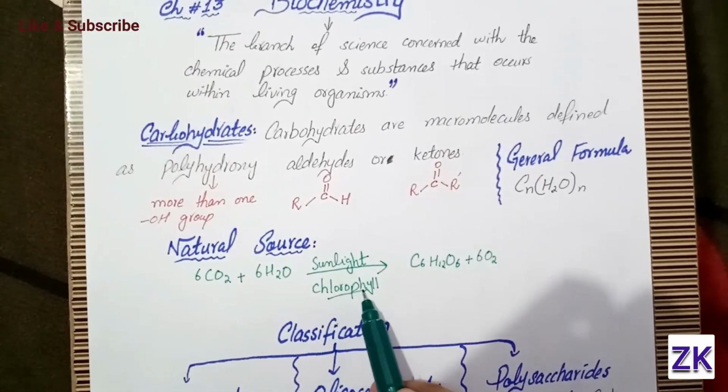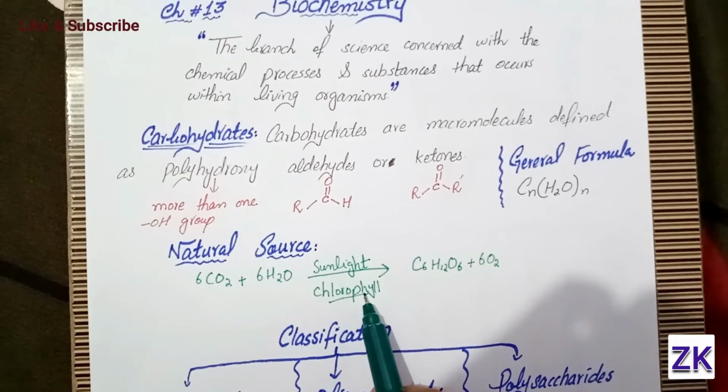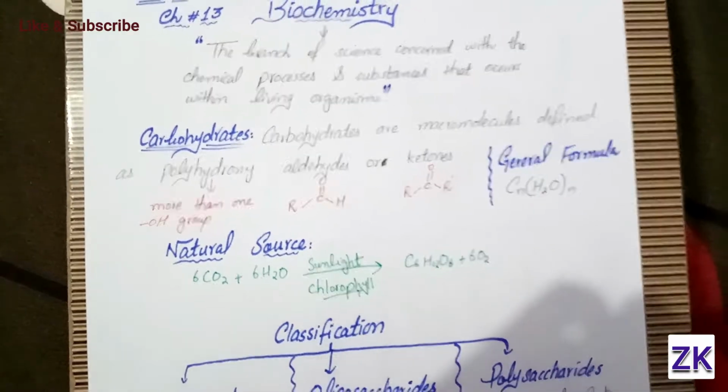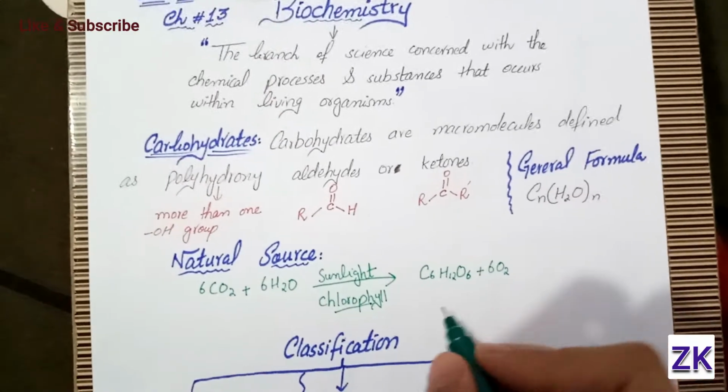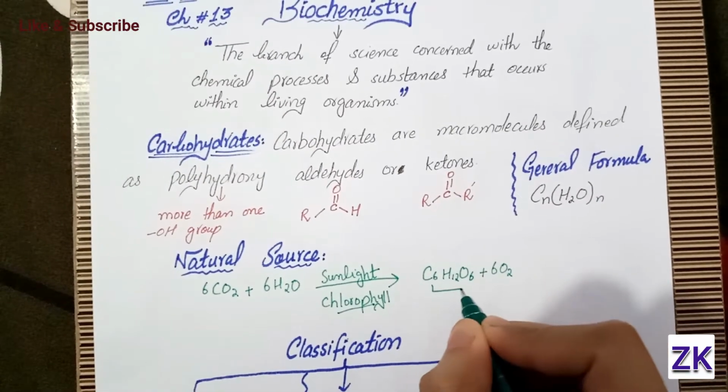Chlorophyll is that part of the plant which contains the green pigment. So during photosynthesis in plants we get the carbohydrate.